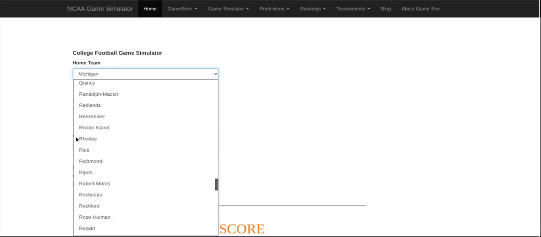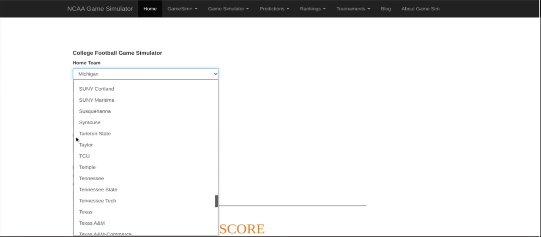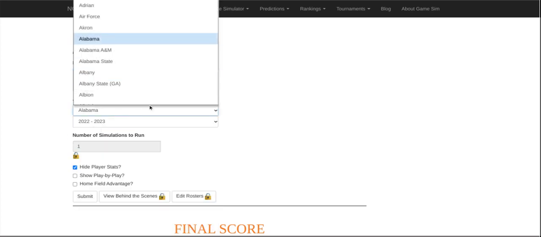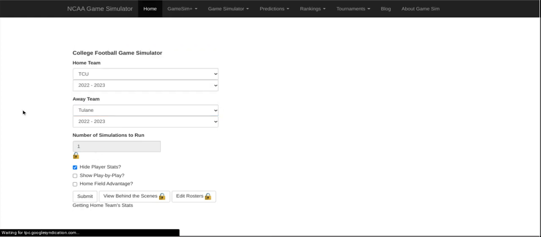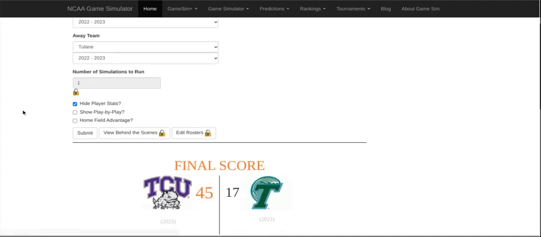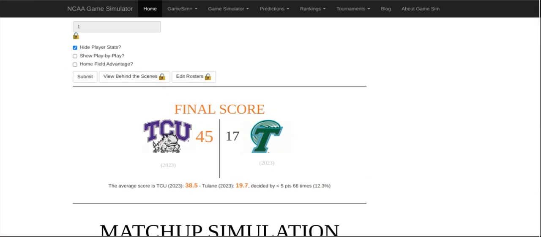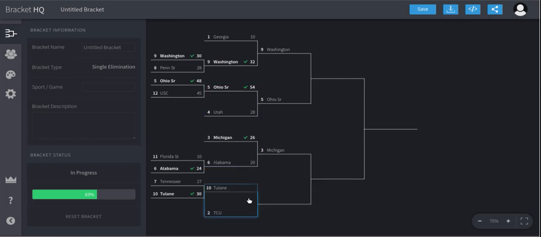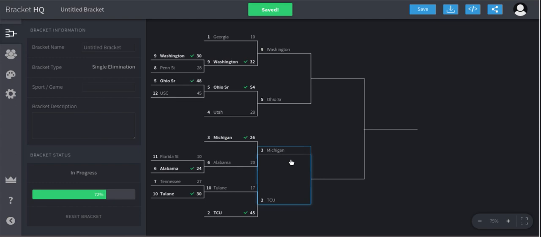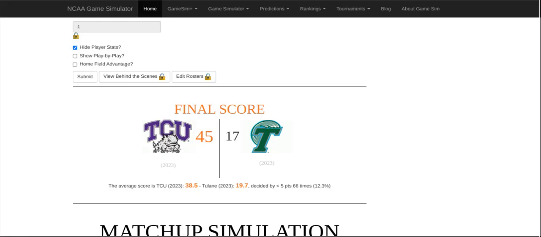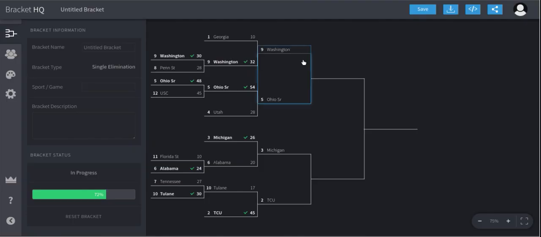We have TCU against Tulane here in this one. Another one with Tulane, the battle of the T's. Tulane versus TCU. Here we go. The sim is done, and TCU wins 45-17 in this one. So we will have a rematch of the Fiesta Bowl with TCU and Michigan. Let's see if it will be as high scoring and entertaining as that one.